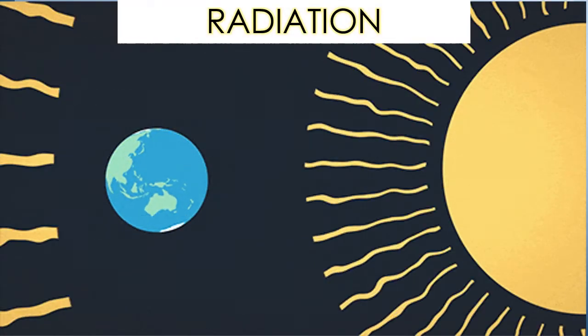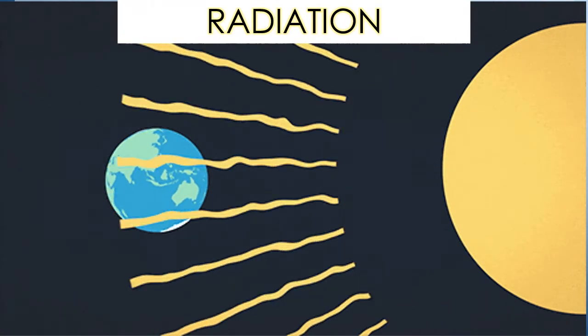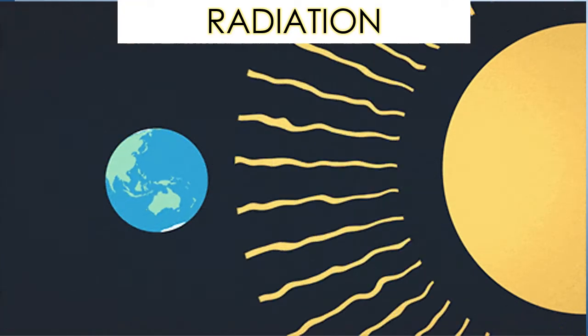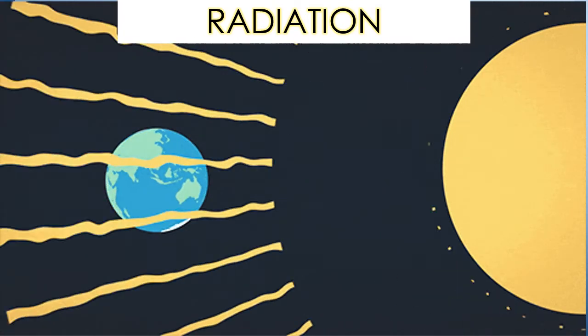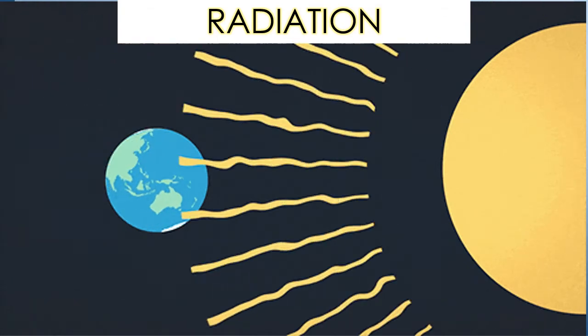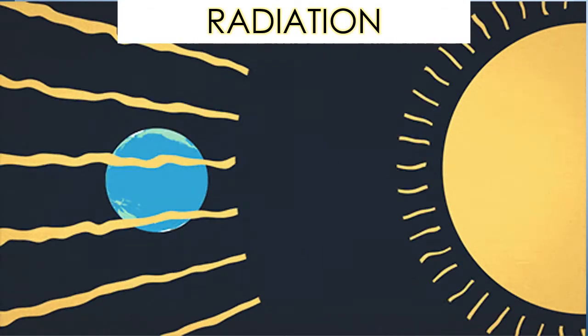But have you ever thought how heat reaches us from the sun? There is no atmosphere in most of the space between the sun and the earth. Still, heat is transferred from the sun by the mode of radiation.